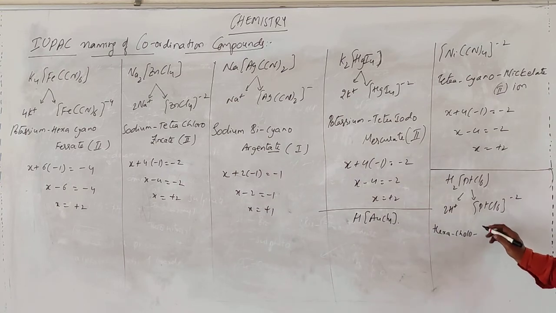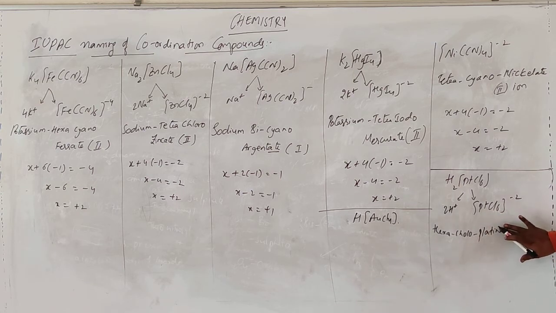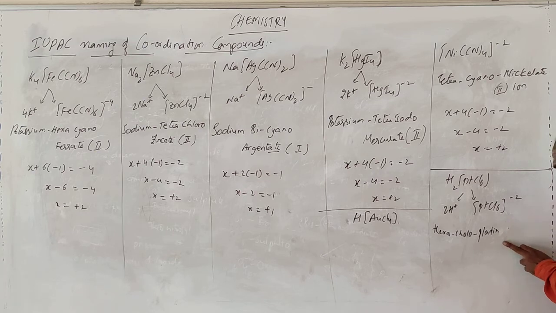Generally, what will we write? If it is any sodium salt, platinum will be written, no ate now. Generally, when negative part is there, the central atom should be taken as platinate. Okay, but in this condition, we will not take ate. We will remove this ate and add ic acid.